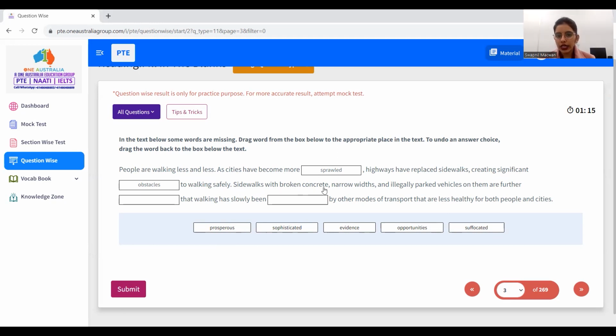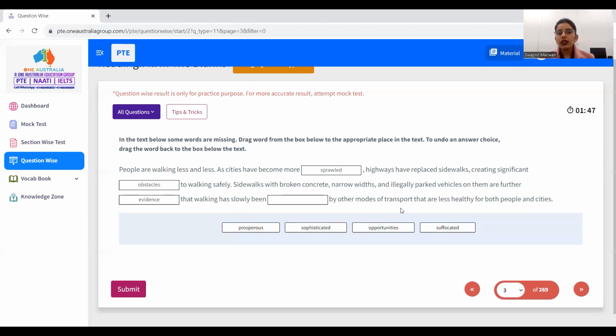Sidewalks with broken concrete, narrow widths, and illegally parked vehicles on them are further dash. These all are the examples. So the example-related word from the options is evidence. These all are the evidence, or we can say examples, that walking has slowly been dashed by other modes of transport.